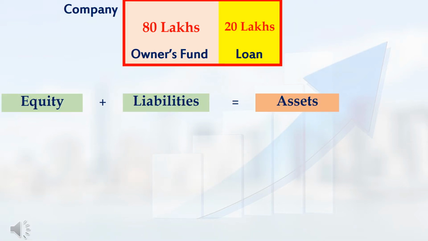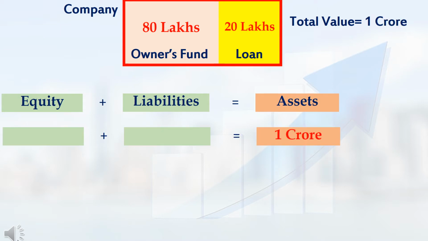For example, let me assume that I was going to start a company and for starting that company, I need 1 crore rupee as investment. But I have only 80 lakh rupees in my hand. So, for remaining 20 lakhs, I was going to take loan from the bank. Now, I had started that company. My company's total asset value is 1 crore rupees. But in that total asset value 1 crore rupee, how much worth belongs to the owner means that is only 80 lakhs. Because I had put only 80 lakhs in that business.